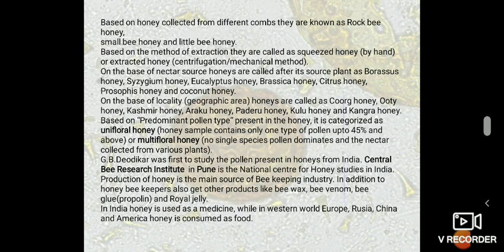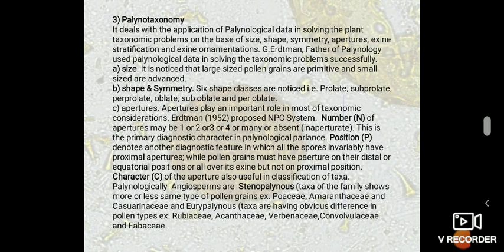In addition to honey, beekeepers also get other products like beeswax, bee venom, bee glue, the propolis, and the royal jelly. In India, honey is used as a medicine, while in the Western world, Europe, Russia, China, and America, honey is consumed as a food.